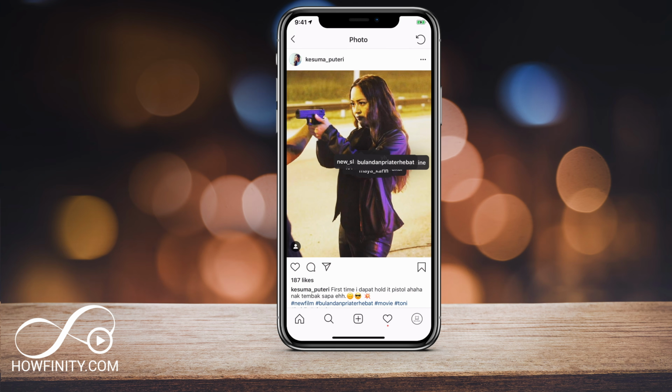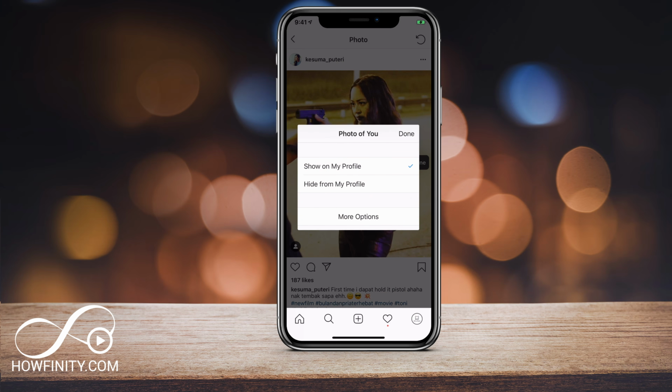That's not what I want to do here. I want to find mine and I want to tap on my name here and you will see this pop up here. So it says show on your profile and then hide from my profile. So I definitely want to hide from my profile.